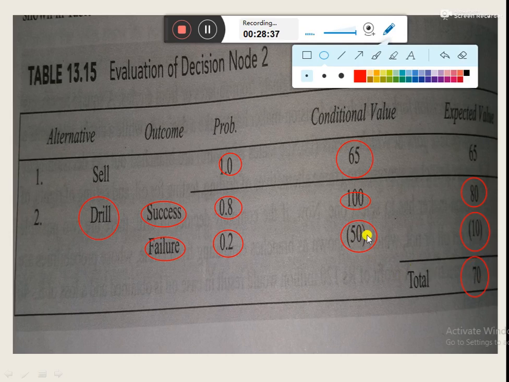So after evaluation of the second stage, we can say that the company should adopt drilling at stage 2 because it garners a profit of 70 rupees in comparison to selling that garners the profit of 65 rupees. As we are following the principle of maximization of profit, we should select the option which brings the maximum value to the company.